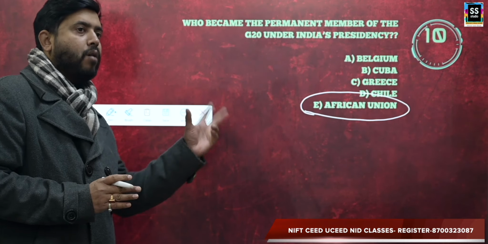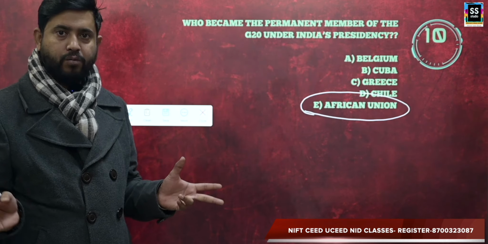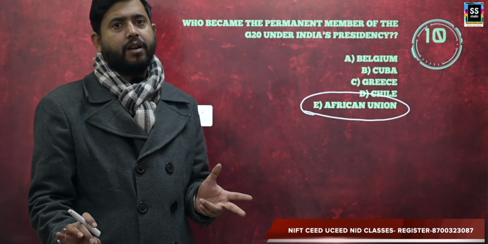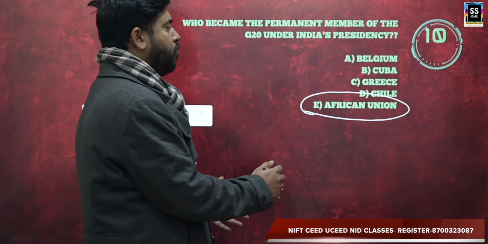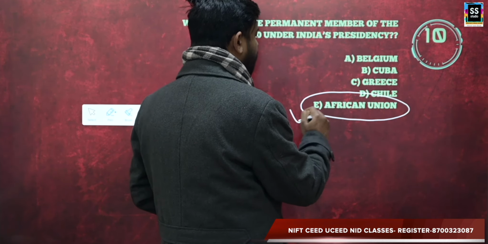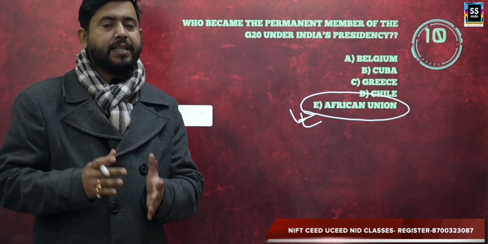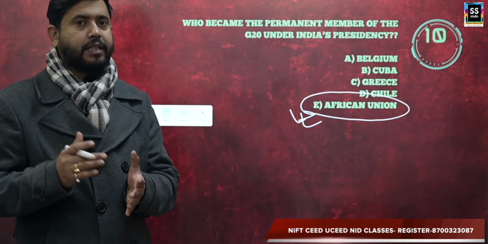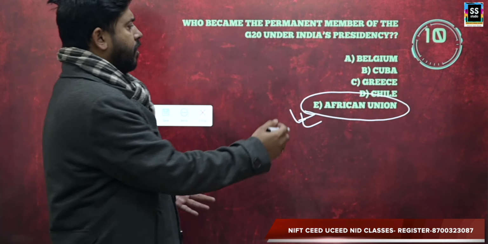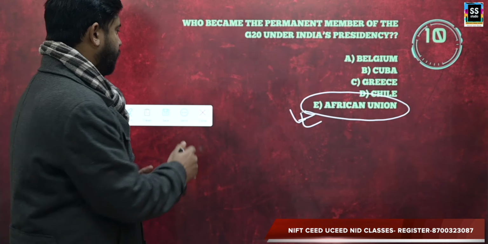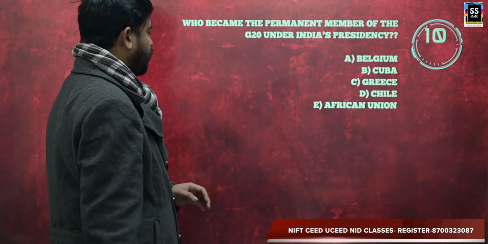African Union and South Africa, these two are different zones. South Africa was already a part of G20 group, but African Union was not. So now when G20 summit was taking place in India, under India's presidency, African Union became the permanent member of G20 group. Moving forward, the next question is, which country handed over the G20 summit presidency to India?